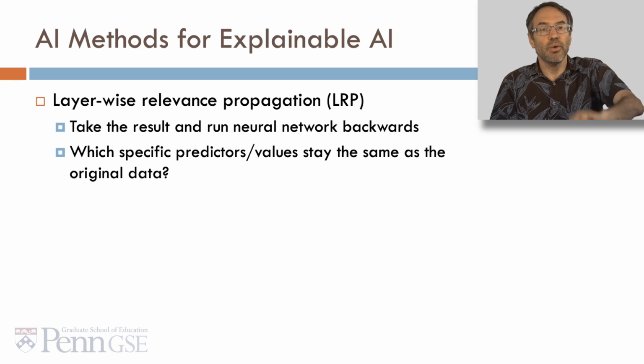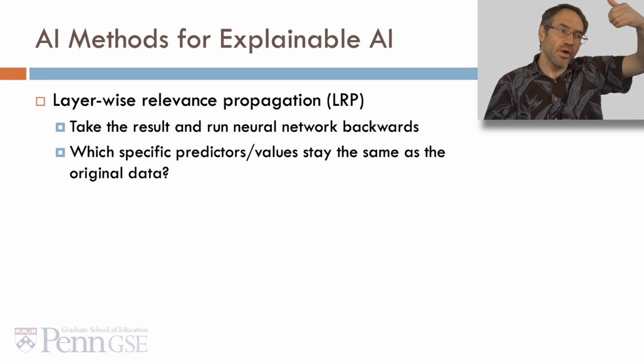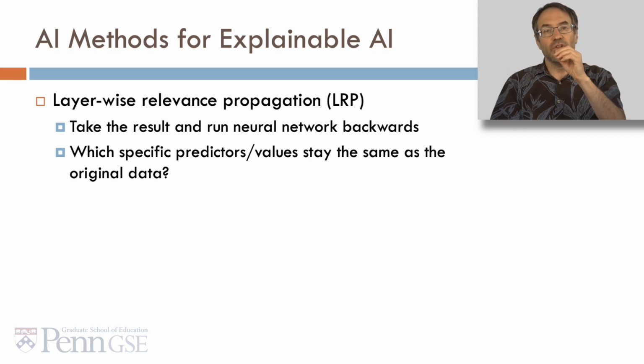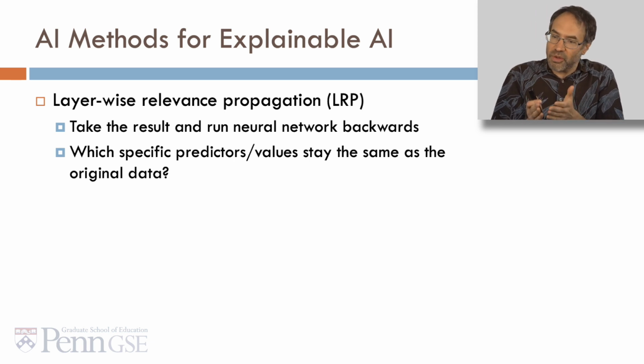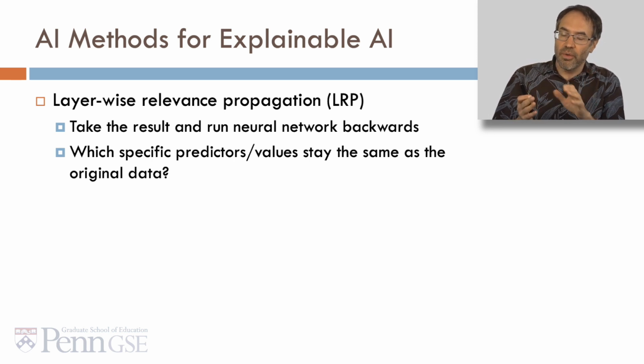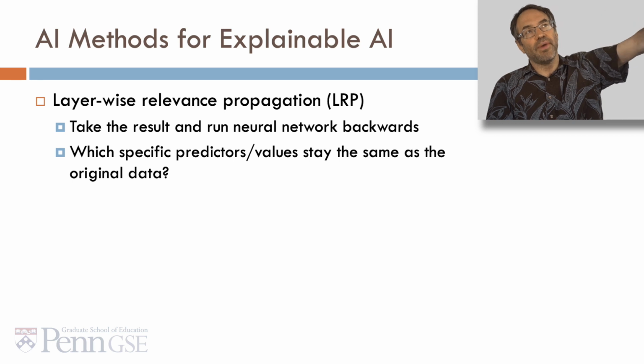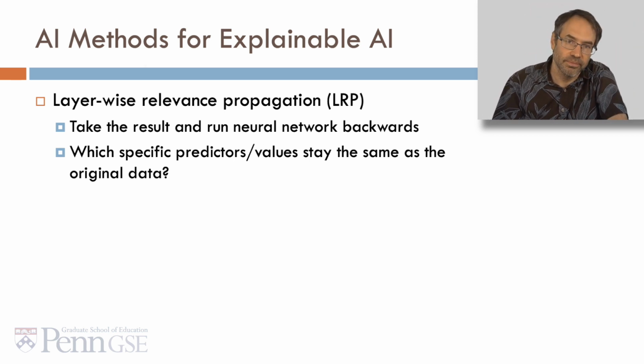Another category, which is specific to neural networks, a very common approach these days, is layer-wise relevance propagation. In layer-wise relevance propagation, we take the result and we run the neural network that produced it backwards and look at which specific predictors or values have to stay the same as in the original data. So that's similar to looking at which changes are necessary to change the result, but we're actually running it backwards from the results and asking what, if we run backwards, ends up still being the same.